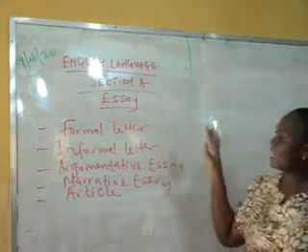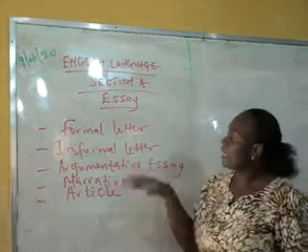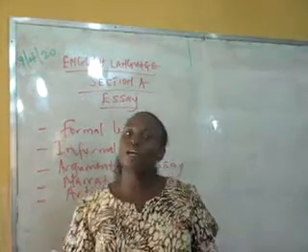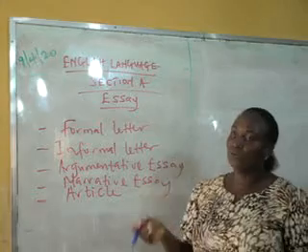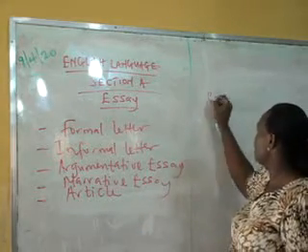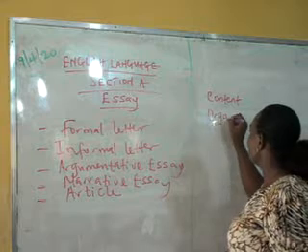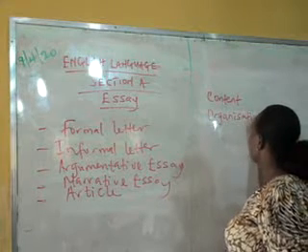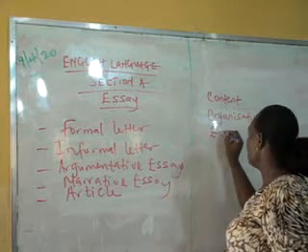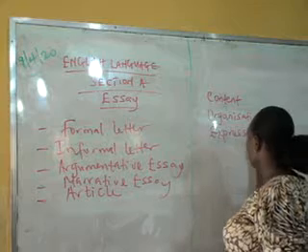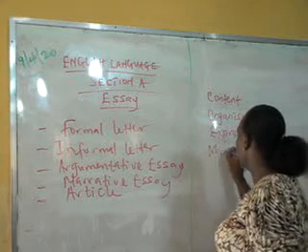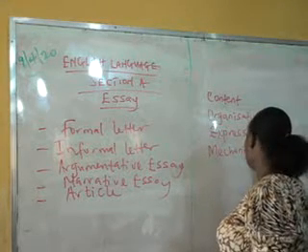When you're writing any one of these, there are things that the examiners look out for when they are marking your work. We have the content, we have the organization, we have the expression, then we have the mechanical accuracy.